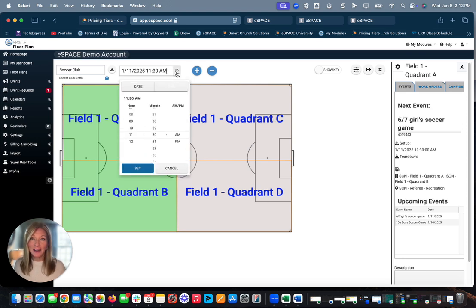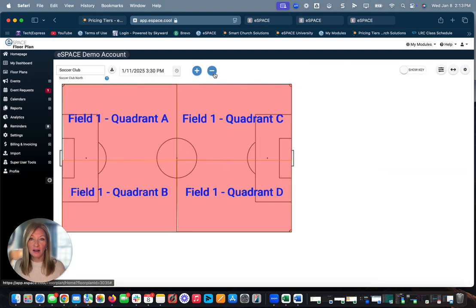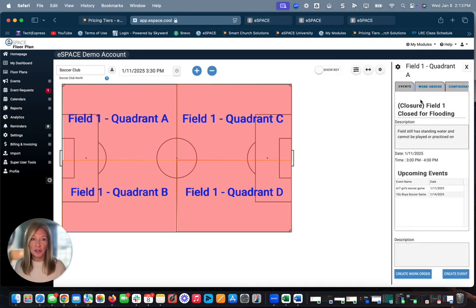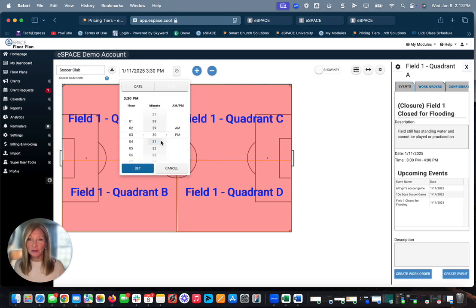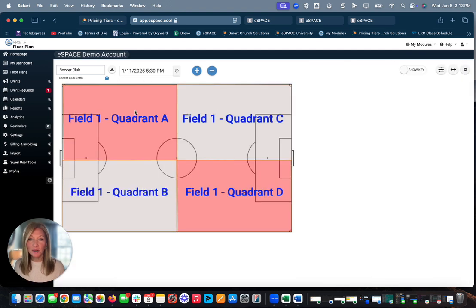And lastly, there are oftentimes where there's inclement weather. You may need to close part of your field. So you can close all of your field if you want to. For flooding, the red is going to represent closures. You can build closures in your account. It's going to let you know over there on the right side that there are closures in place. But perhaps only portions of your field are affected, so you can do things like just close parts of your field. On this one, I've just got quadrants A and D closed, and quadrant C is still available.